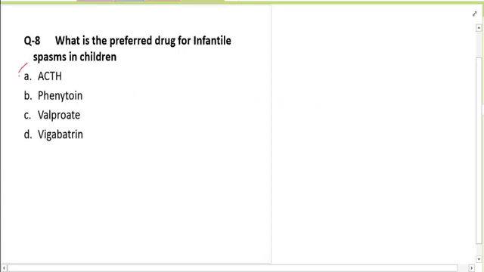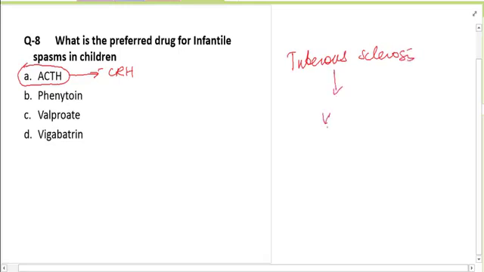Now, what is the drug of choice for infantile spasms? Whether it's the OP Ghai textbook or Nelson's textbook, the drug of choice is ACTH, because it inhibits the CRH hormone. Remember, only for children with tuberous sclerosis, the drug of choice is vigabatrin. Otherwise, ACTH is the drug of choice. So if they ask you the drug of choice for tuberous sclerosis patients with infantile spasms, you will say vigabatrin.